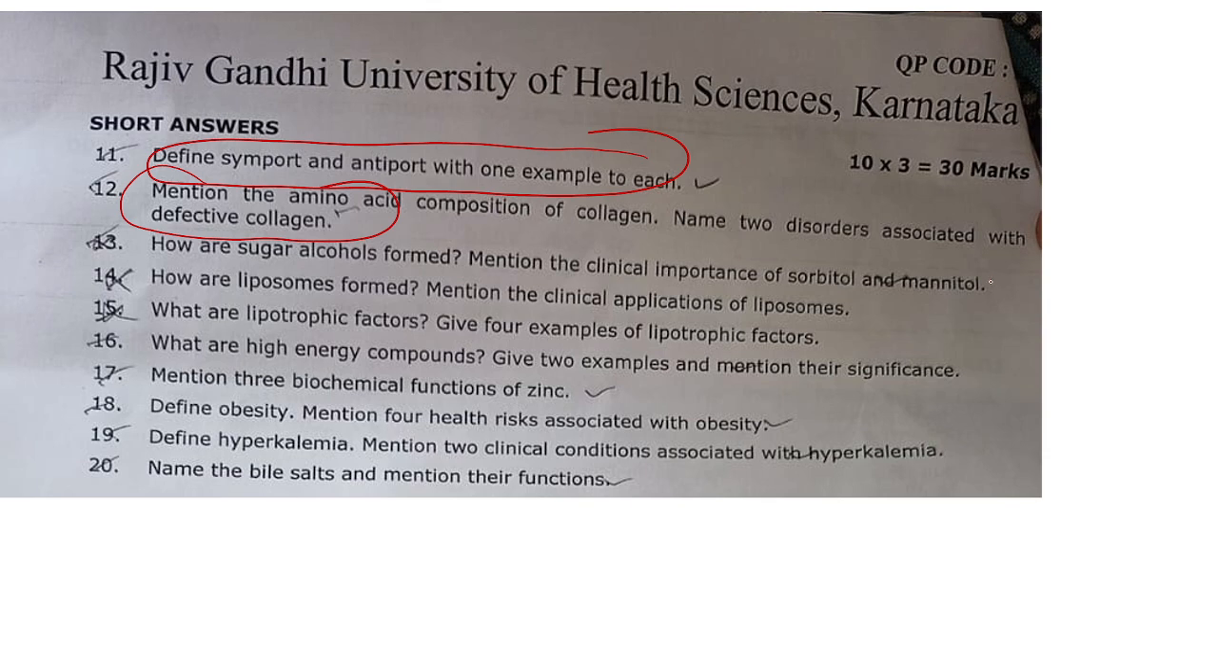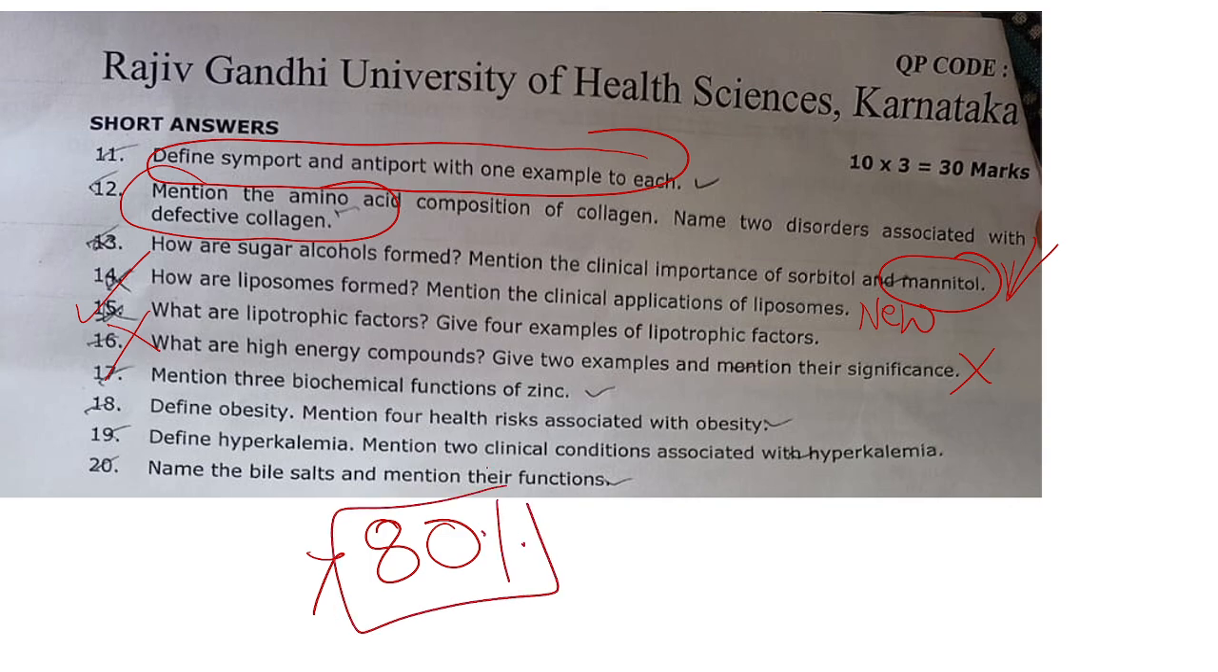This is a new question but relatively simple. Liposome is new. Lipotropic factor is also a repeat question. High energy compound is a new question. Zinc, an old question. Obesity, simple. So almost more than 80% are repeats from previous year papers.